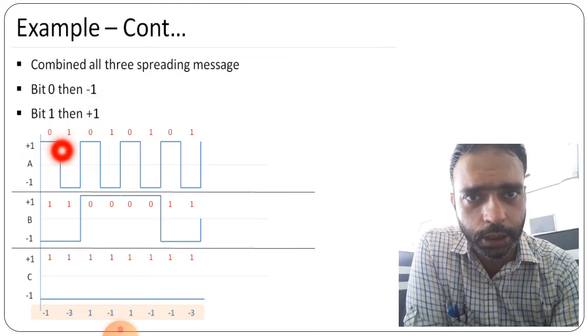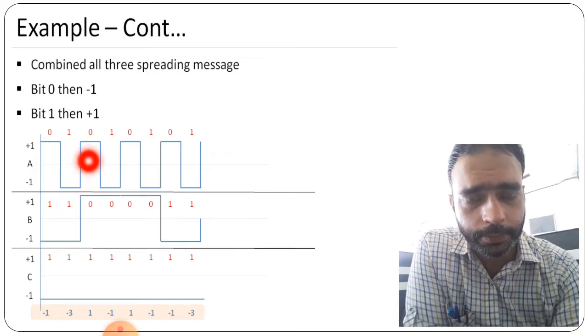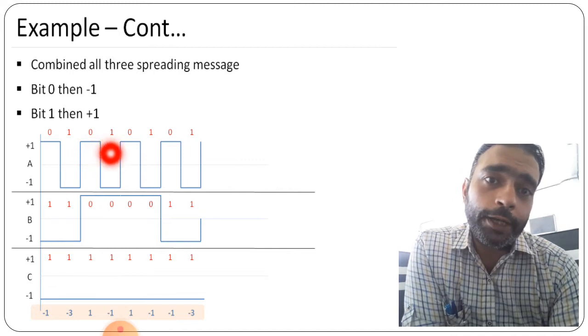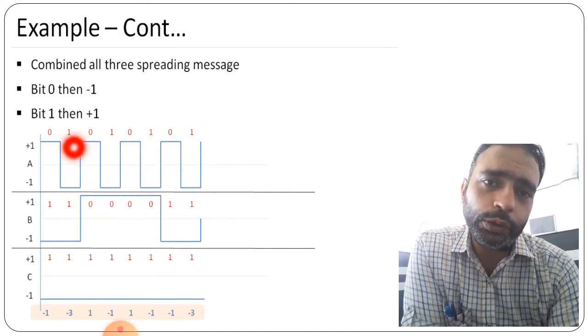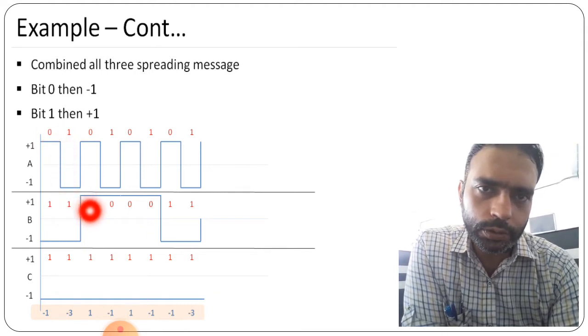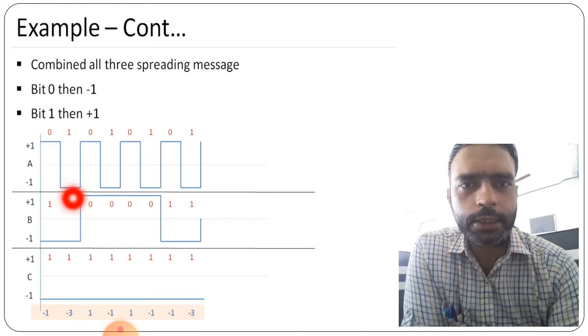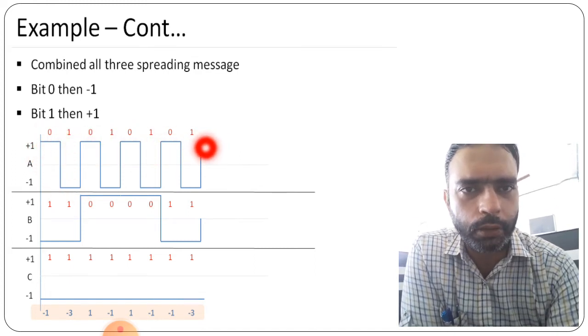So here it is +1, that is 1, and here it is -1, so that is 0. So finally we are getting this message here, right? The upper part is 1 and the lower part is 0. The upper part is 1, that is a spreading message, and this is the actual code that is written here above.